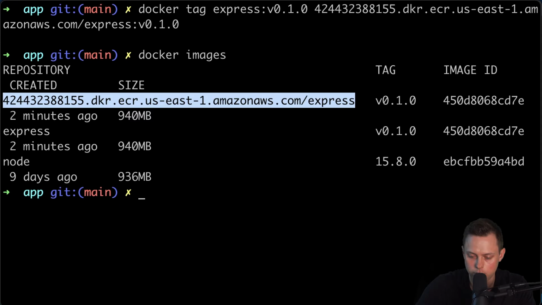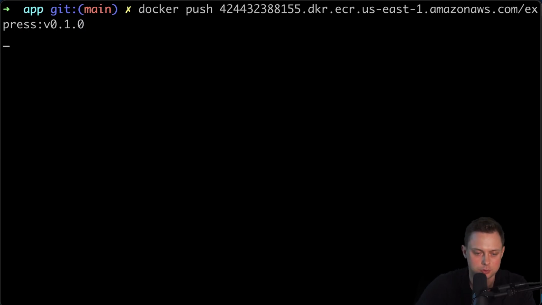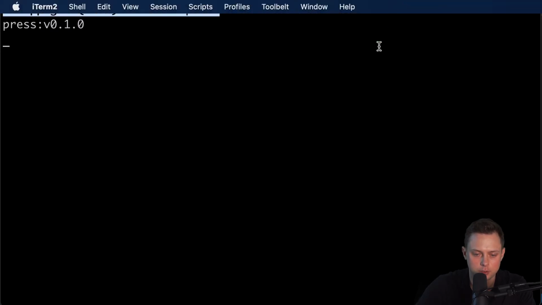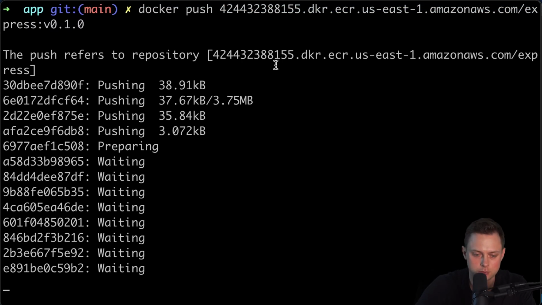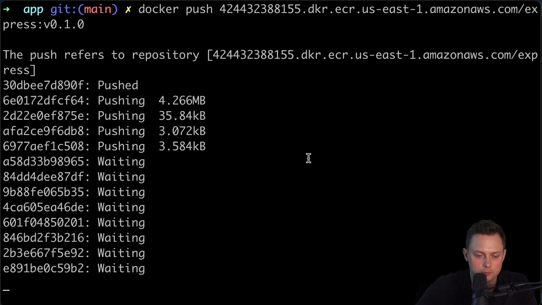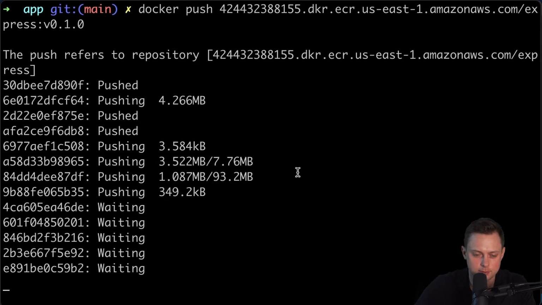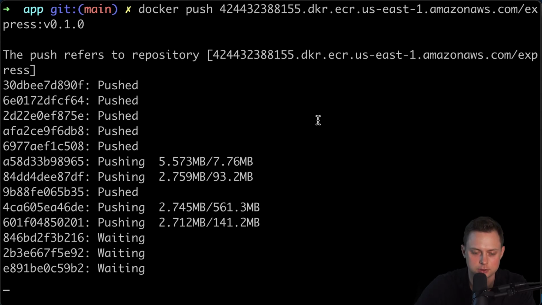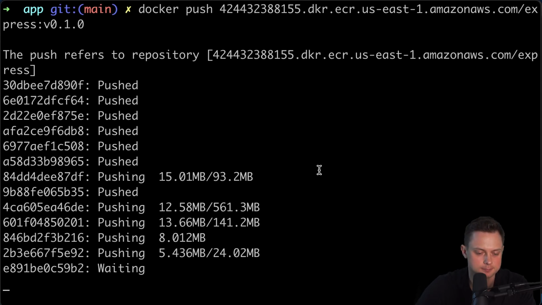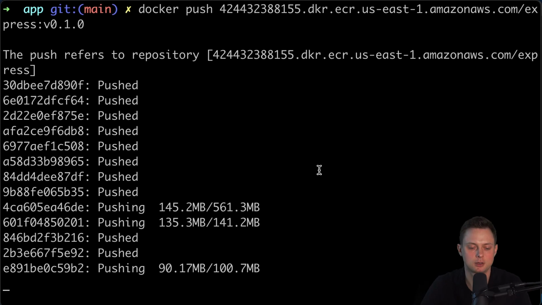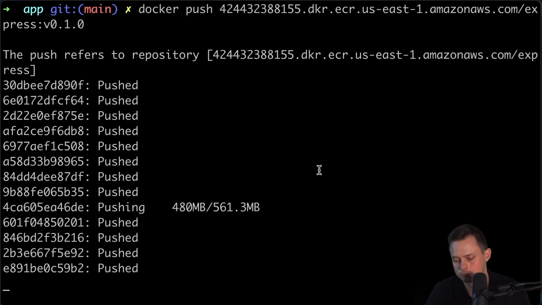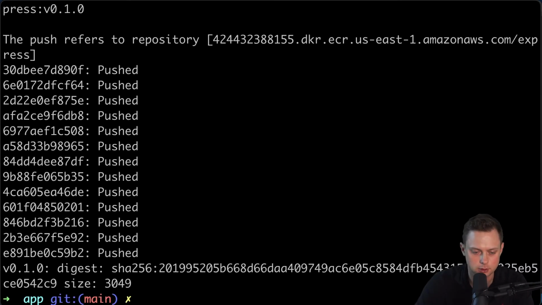And now we can use the docker push command. Let's use docker push, and then we're gonna use that image that we just tagged. In one case, it's gonna take maybe 10-15 minutes. It will depend on your internet speed. So let's wait till it's finished. All right, this step is completed. We uploaded the Docker image to the remote repository.